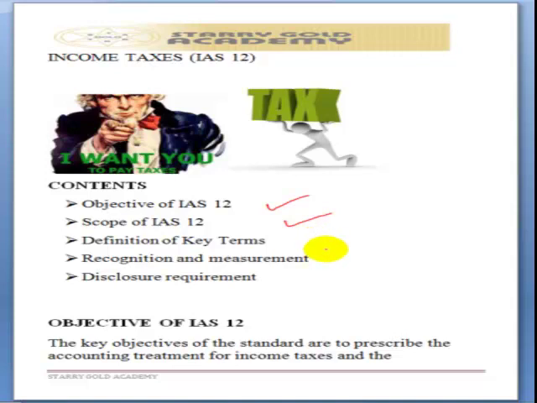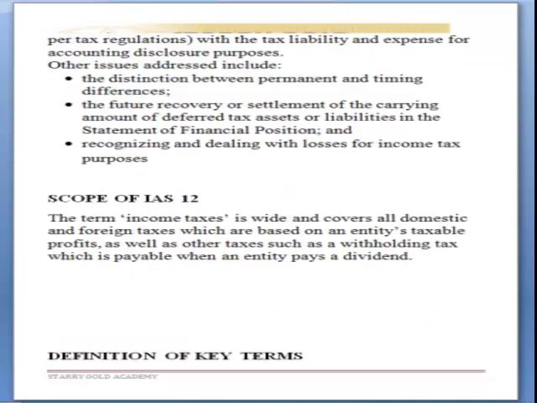So what is really the objective of IAS 12? The key objective of IAS 12 is to prescribe the accounting treatment, how this should be treated in our books. It also tells us the distinction between permanent and timing differences. When you say permanent and timing differences, these arise as a result of the distinction between accounting profits and taxable profits.